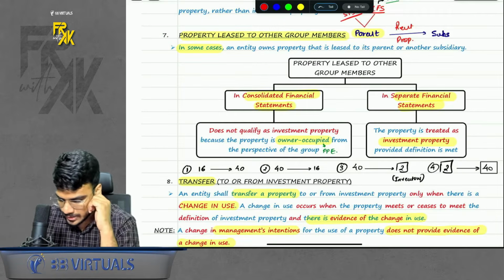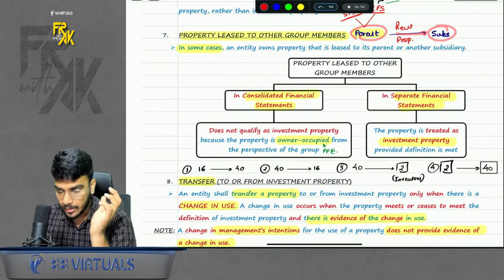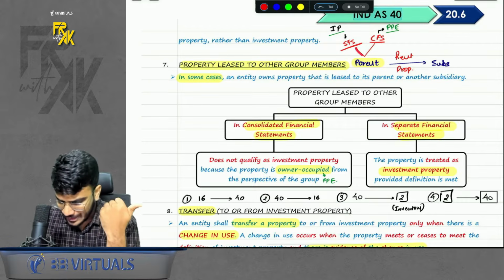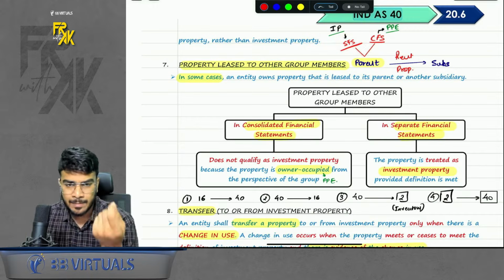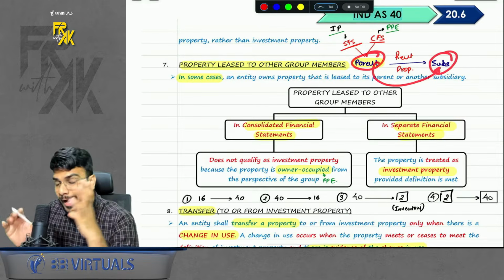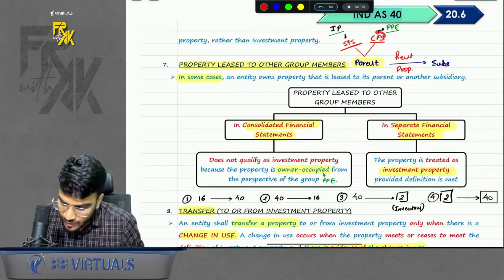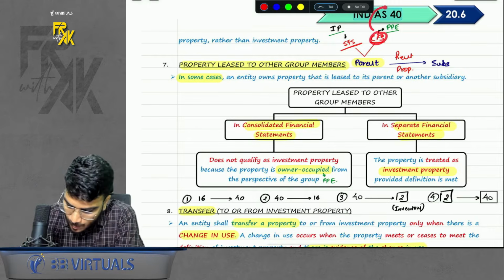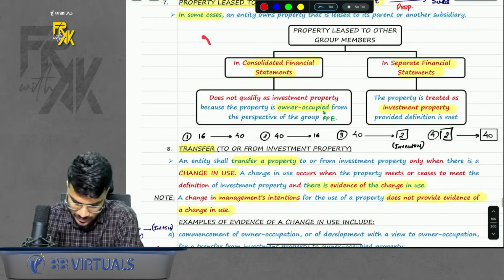Now, what is the meaning of this? Let's assume parent gave a property on rent to subsidiary. So, parent prepares two types of financials, SFS and CFS. From parent's individual point of view, this property will be treated as IP. But from CFS point of view, parent gave the property on rent to subsidiary and subsidiary is using it. So, from CFS point of view, the property is being used within the group. So, for CFS point of view, this property will be treated as PPE only. Okay, this is given here.